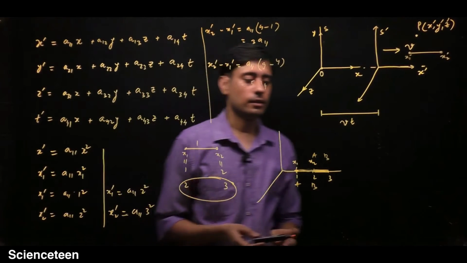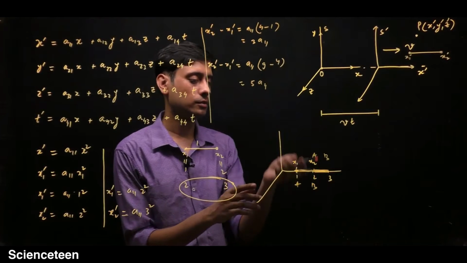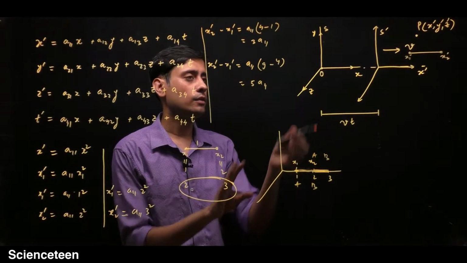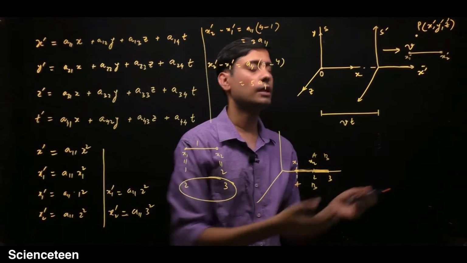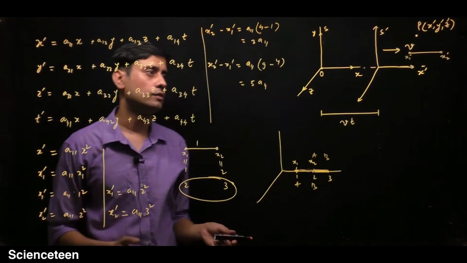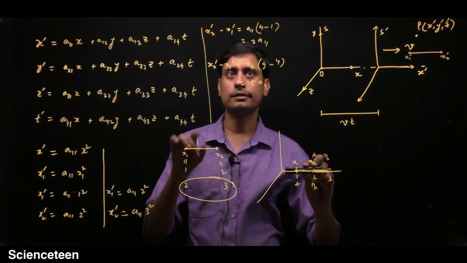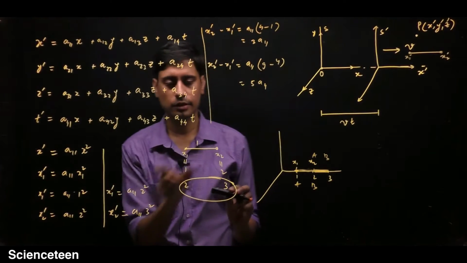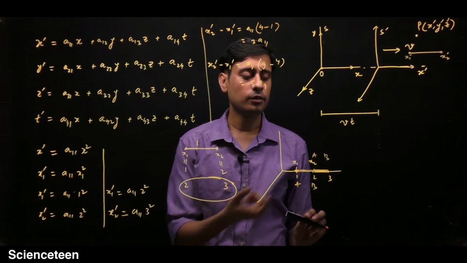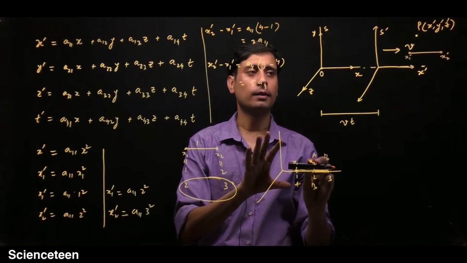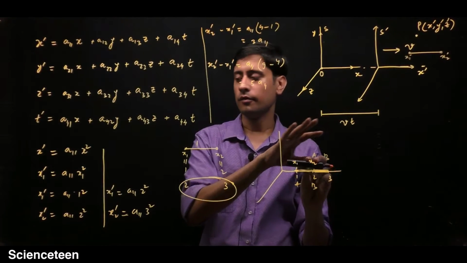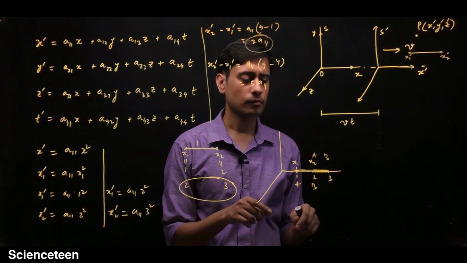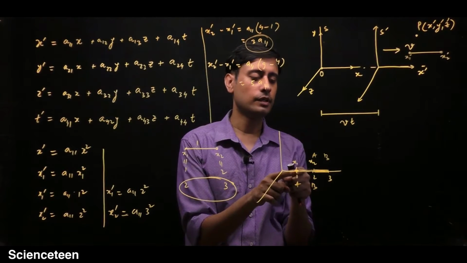So you see that just by putting the rod from one position to another position in some S frame, the size of the rod changes for the primed frame. If the length of the rod AB is 1 in S frame, then its length in S prime frame will be 3a11 if it is placed between these 2 points.